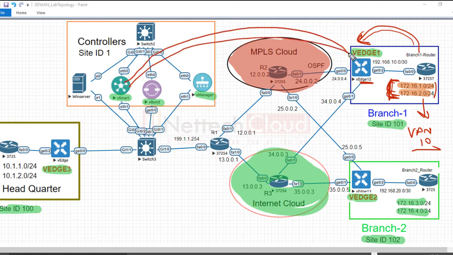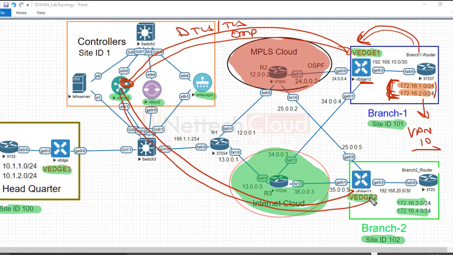So for this vEdge router, there is a TLS or DTLS tunnel with the controller, and OMP is running inside it. That is the OMP peering. The two WAN edge devices should not have any OMP peering with each other. Prefixes advertised by the LAN site router to the WAN edge device as OSPF intra-area routes are automatically redistributed into OMP.